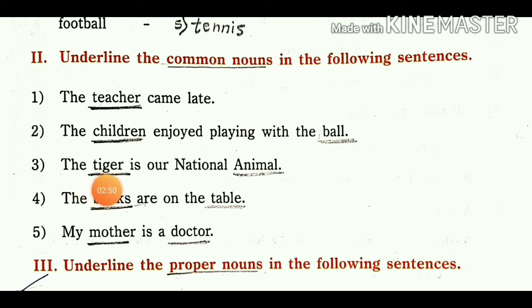Then tiger, we can say for all the animals of the cat family, tiger only. Then we can say commonly all animals, just animal, so it is a common noun. Then fourth number, books and table, those are also common nouns, and here mother and doctor are also common nouns.